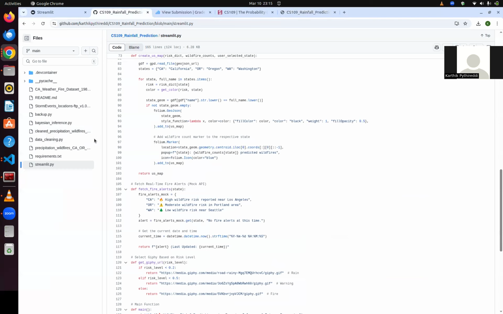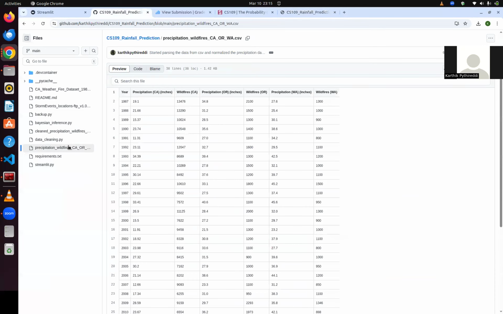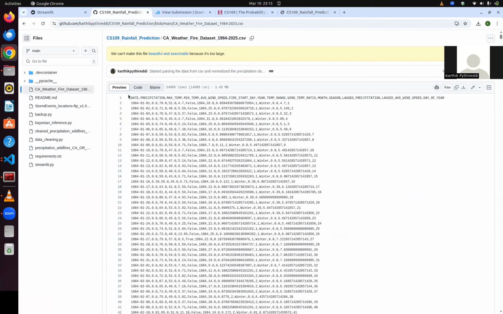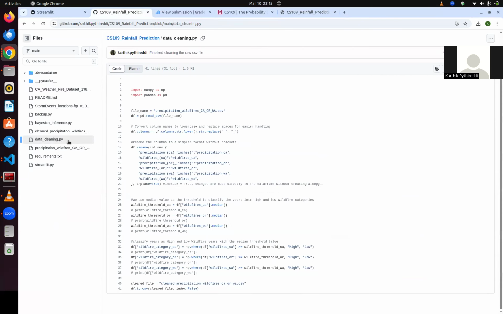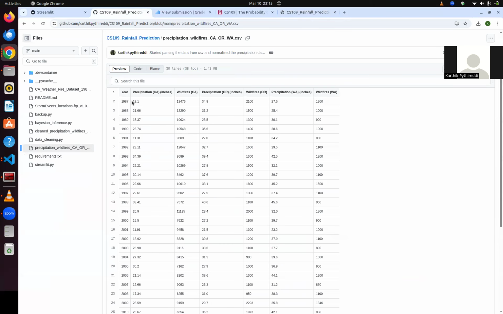For the project, I initially started with this dataset. As you can see, the data we got was pretty messy and not well normalized, so we cleaned it using the data cleaning Python script. Once cleaned, it is in a good format in terms of year, precipitation inches, and wildfires for the respective states.